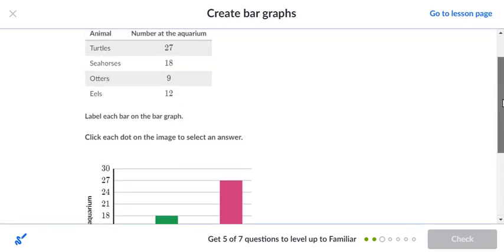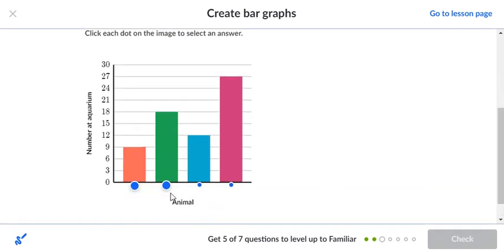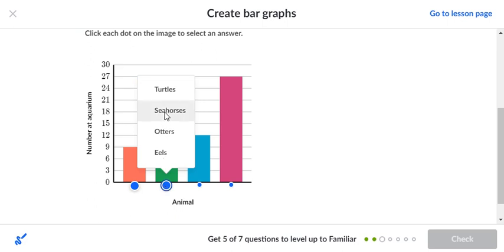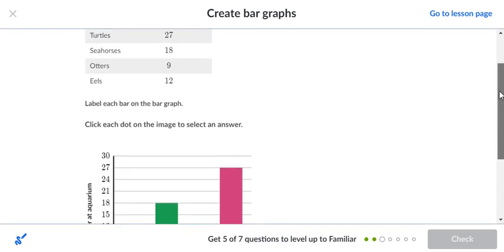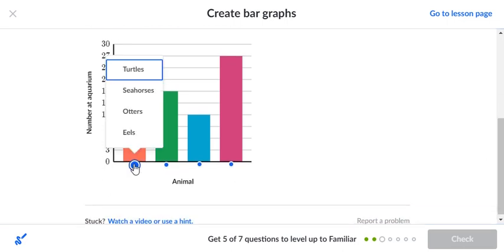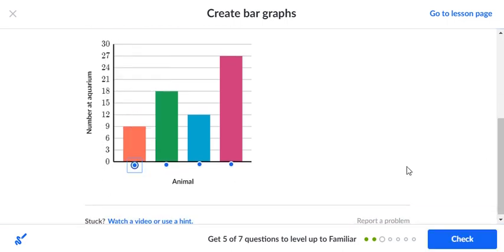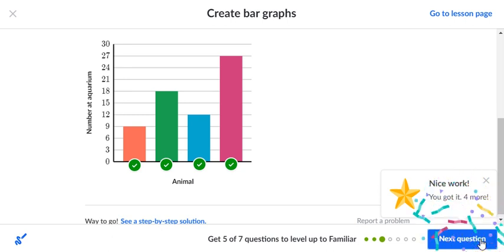Let's see, 18. 18 were the seahorses. So we're going to find the seahorses, click on the seahorses, and again, if I check it, the seahorses were checked there. The last one is 9, and that was the otters. So we click on the otters. So let's check our answer, and it's correct.